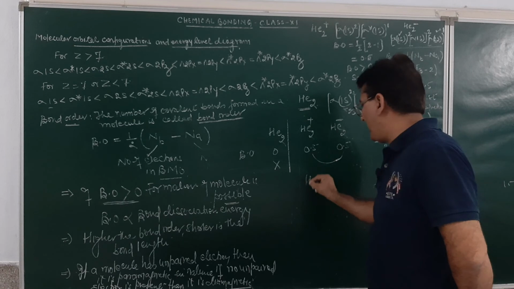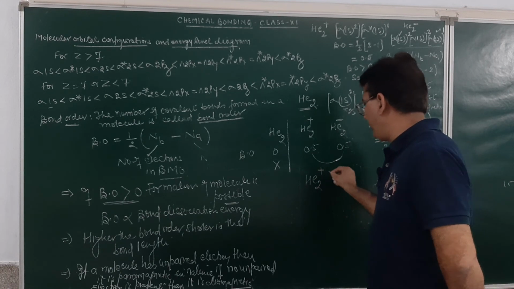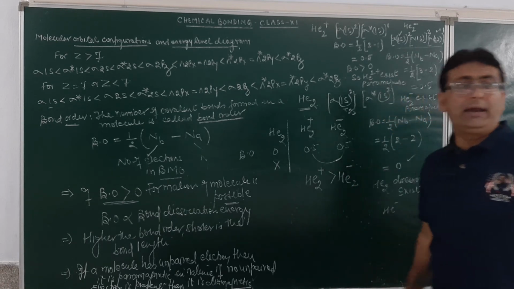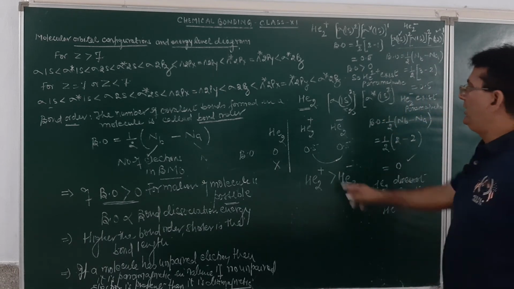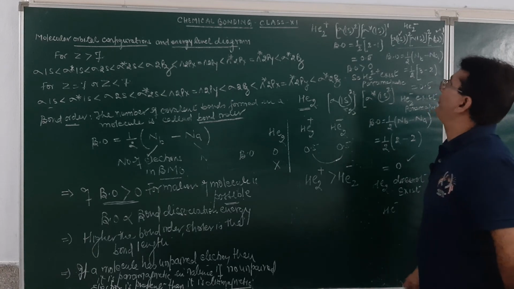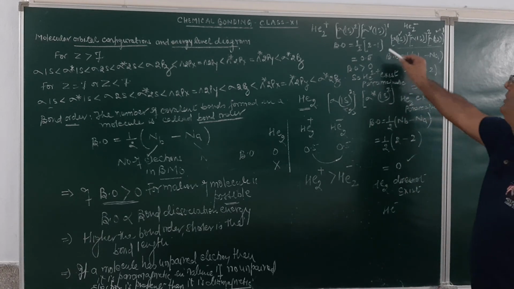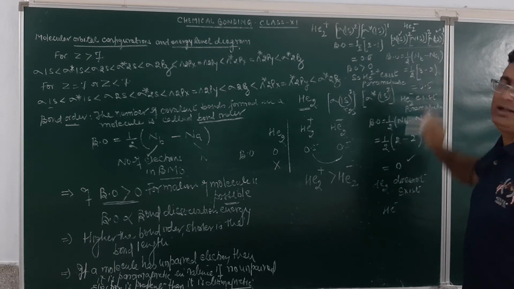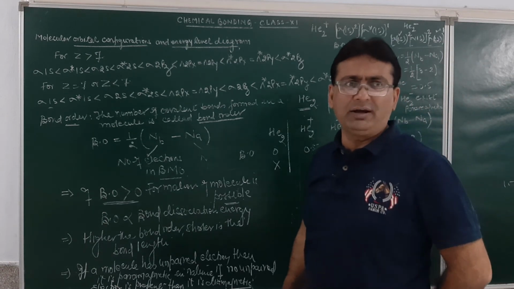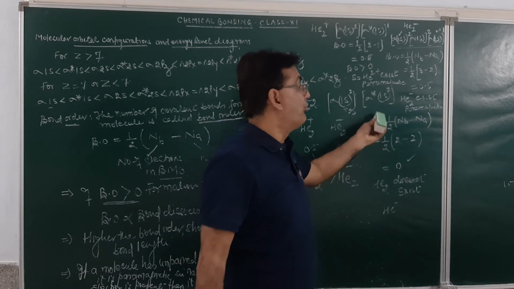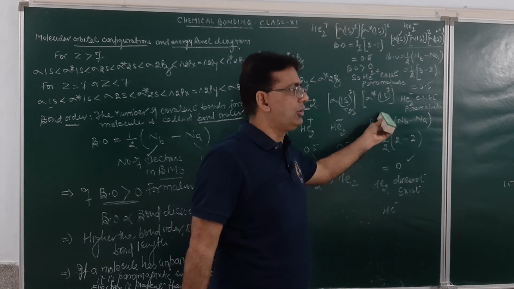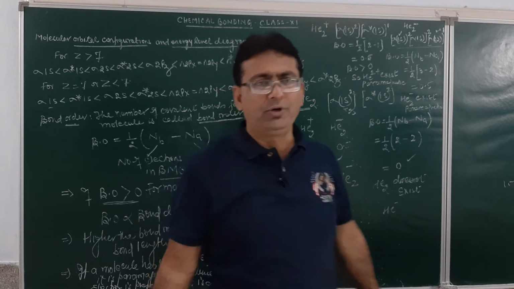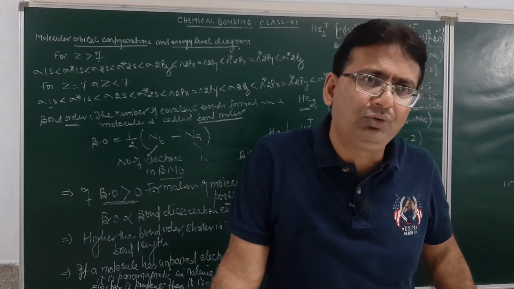But student, remember, He2 positive is more stable than He2 negative. Why? Because in He2 negative ion, more number of electrons are present in the antibonding molecular orbital. So, they experience more repulsion. The electron in the antibonding molecular orbital experiences more repulsion and hence will be less stable. So, He2 positive will be more stable as compared to He2 negative.